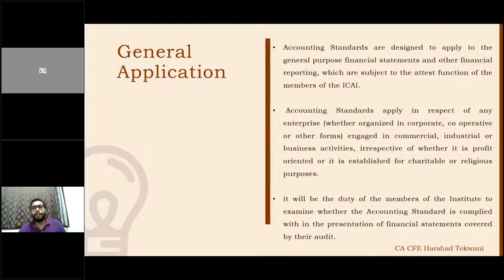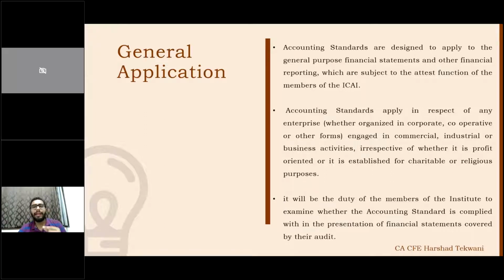Now, accounting standards are designed to apply to general purpose financial statements and other financial reporting, which are subject to the attest function of the member of ICAI. So if there is an attest function of the member of ICAI, and it includes general purpose financial statements and other financial reporting, then accounting standards will apply.